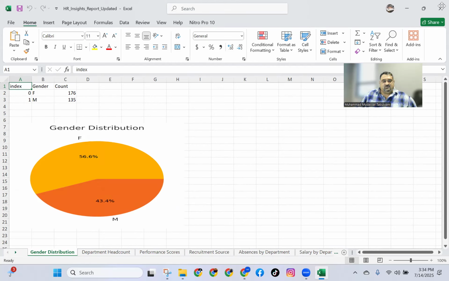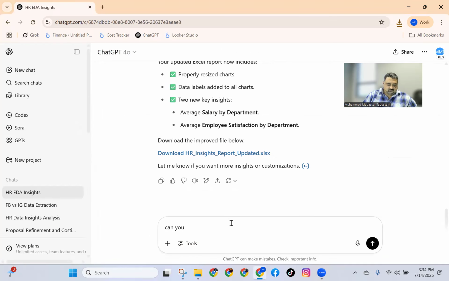Okay, let me do one thing more. Can you give me all these key insights in HTML format and also add filters with data so I can filter all charts at once, for user ease.